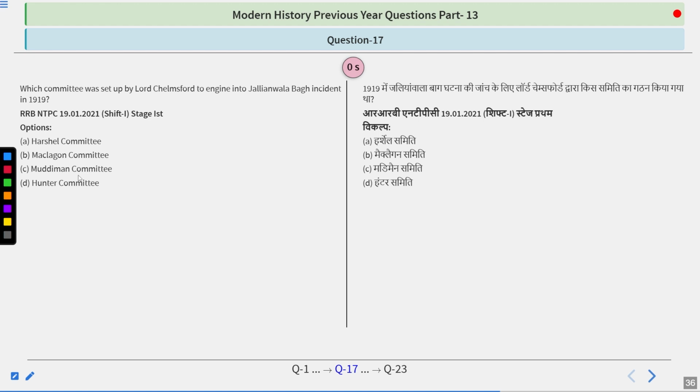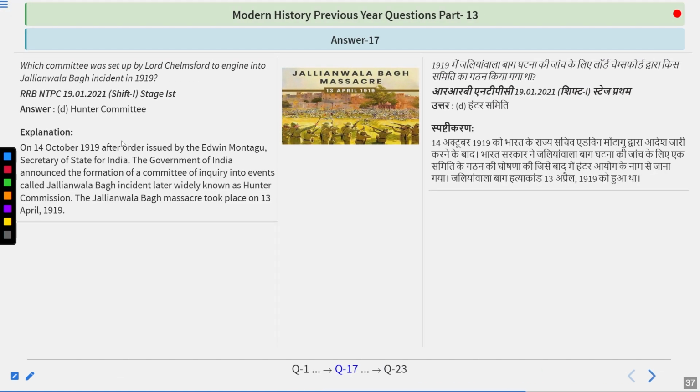So I guess you must have heard about this committee. The answer is Hunter Committee. On 14th October 1919, after the order issued by Edwin Montagu, Secretary of State of India at that time, as we know that in 1919 another reform came that was also known as Montagu-Chelmsford. Montagu was the secretary, Chelmsford was the viceroy. So Government of India announced the formation of a Committee of Inquiry into events called Jallianwala Bagh Incident, later widely known as Hunter Commission.